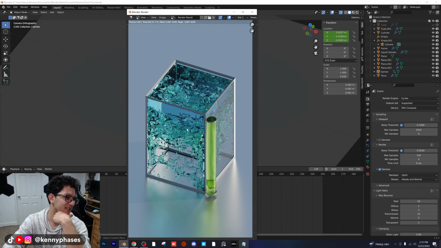It definitely looks like it's contained inside of a glass cube. I'm pretty happy with that, guys. I'm probably not going to go into any more details. I got to make a quick phone call, but this is looking really solid. I'm super happy with this.